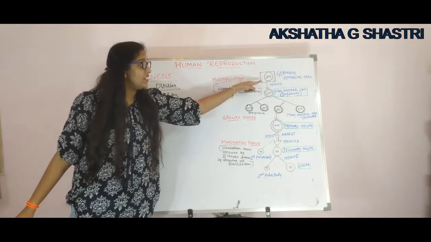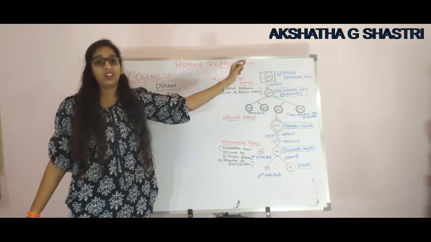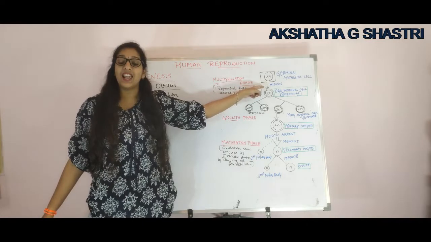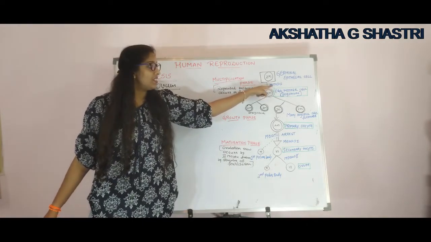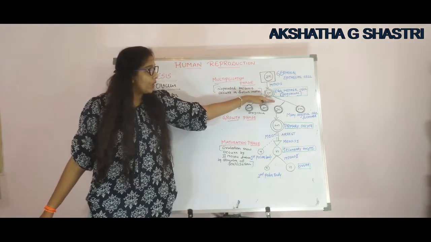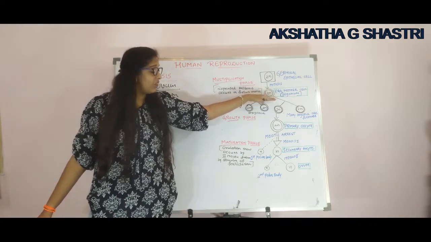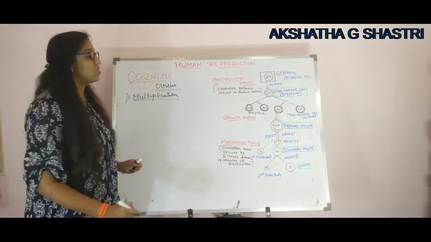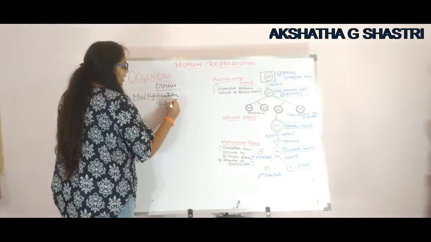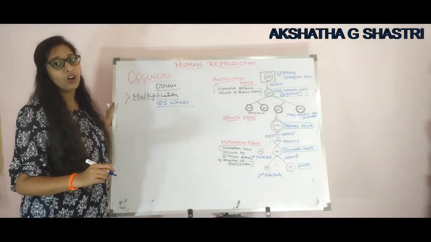Here, the diploid germinal epithelial cell found on the fetal ovaries undergoes mitosis, and this produces oogonium or egg mother cell. This will be formed when the fetus reaches 25 weeks, and no more oogonia are formed after birth.